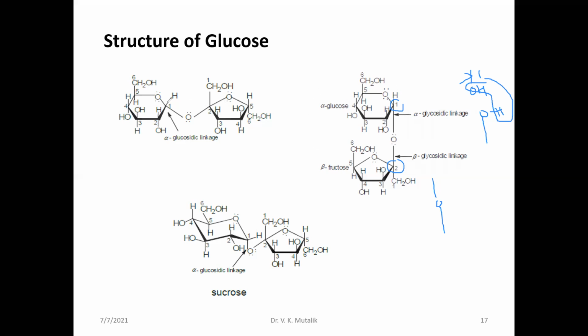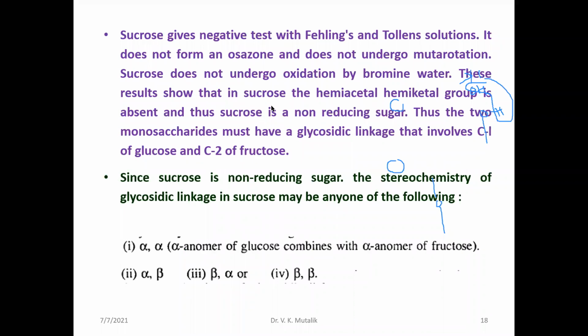Here the anti-parallel direction we can show, and it is the perspective formula of the sucrose moiety. Okay, so this is about the sucrose structure. Then we shall move towards the reducing property. Because C1 and C2 are both blocked by the glycosidic linkage, it is unable to reduce Fehling's solution or Tollens' reagent, hence it is called a non-reducing sugar.